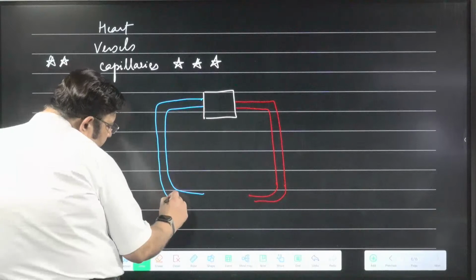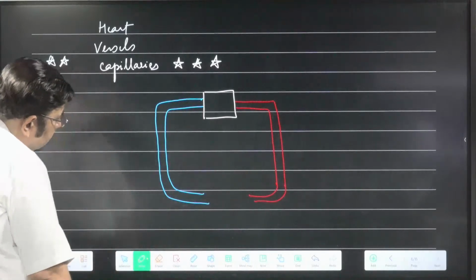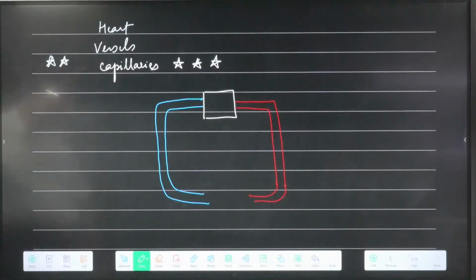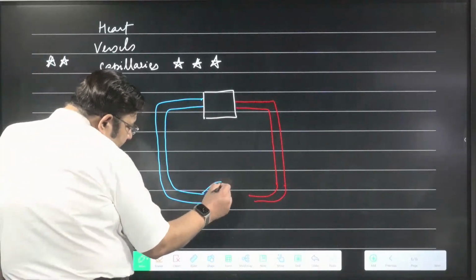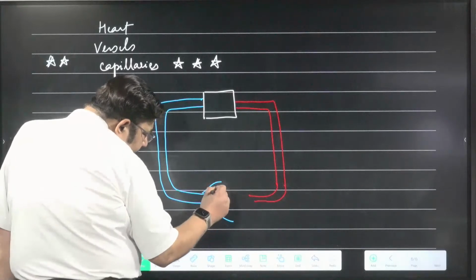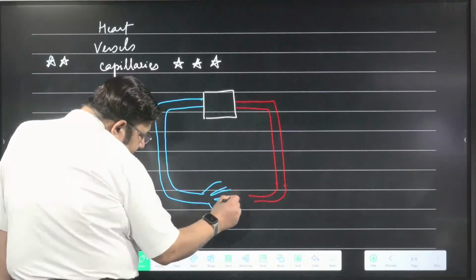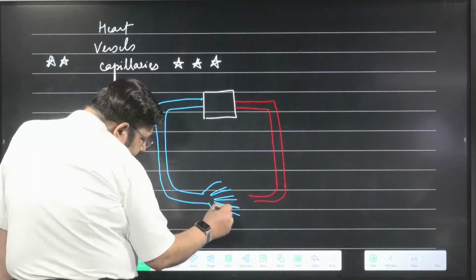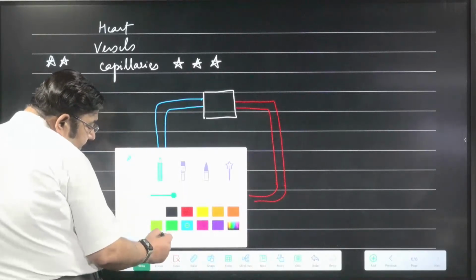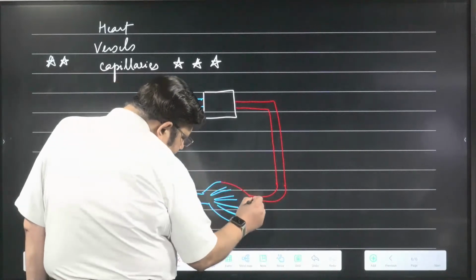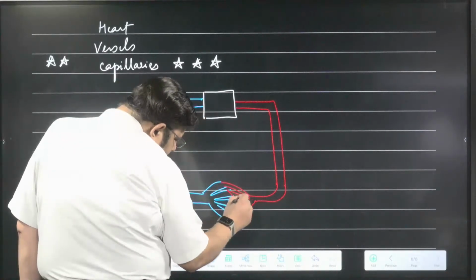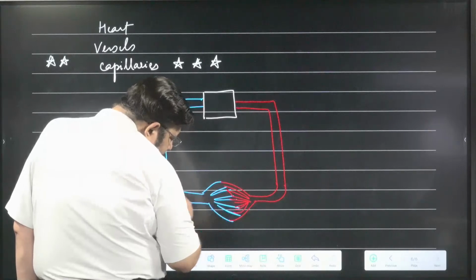But still this is an open circulation unless both of them are connected. Now just imagine a capillary network present here which will complete the circuit, and this is how the blood will always remain confined to the blood vessels.